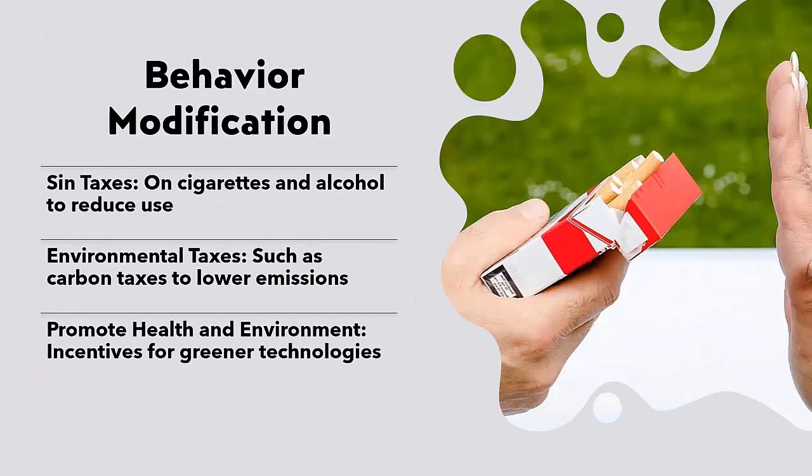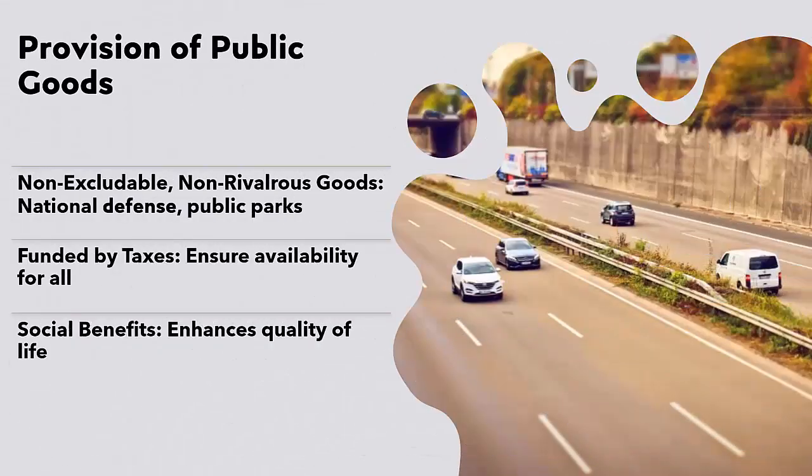5. Behavior modification. Taxes are used as a tool for social engineering to influence behavior. This is evident in the use of sin taxes on products like cigarettes and alcohol to reduce their consumption. Environmental taxes, such as carbon taxes, aim to reduce pollution and encourage the use of greener technologies.